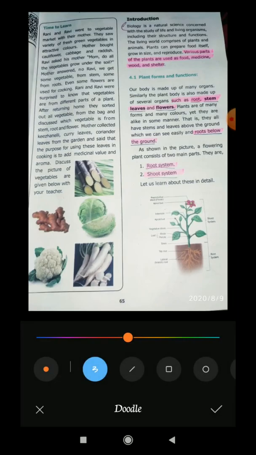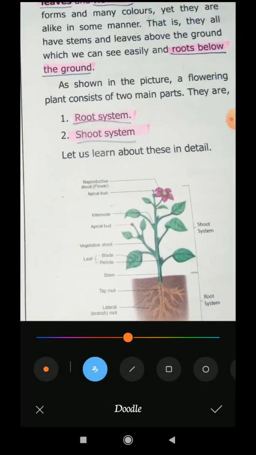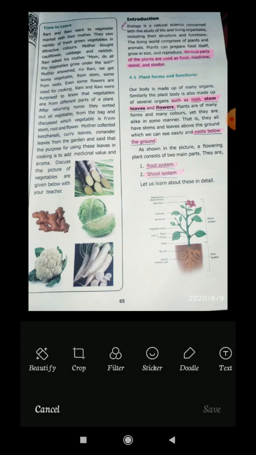See here. This is the shoot system and this is the root system. Here see the root system: stem, taproot, lateral root. And the shoot system contains reproductive shoot, flower, bud, internode, apical bud, shoot, leaf blade, petiole, stem. Okay, these are the shoot system. Are you understood, children? Yes. Shall I go to the next page, children? Okay.